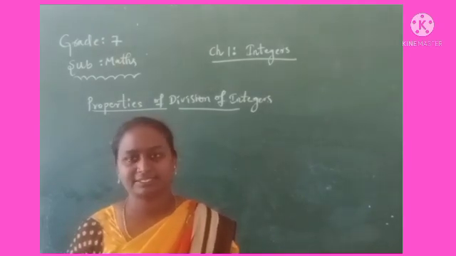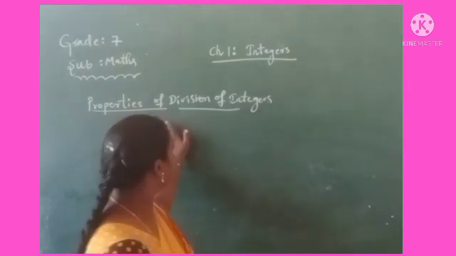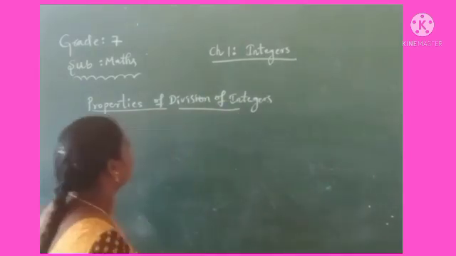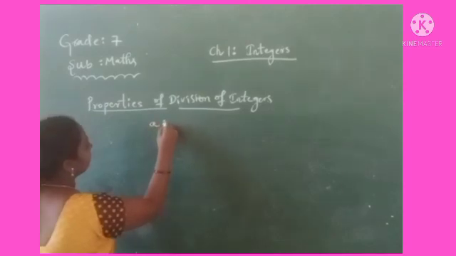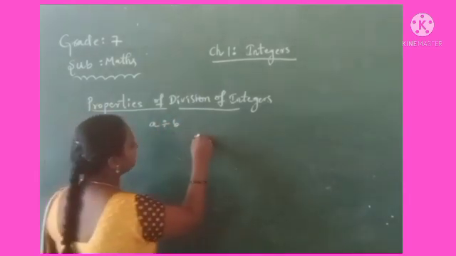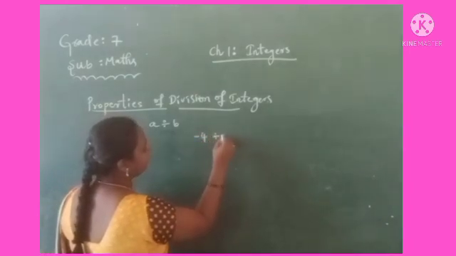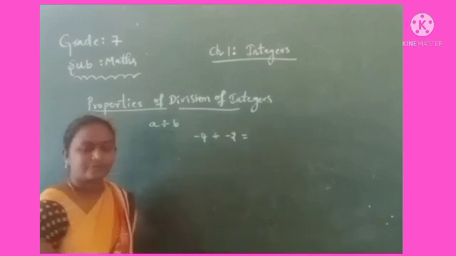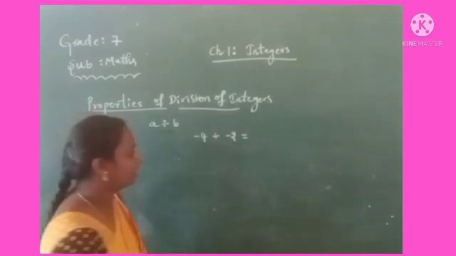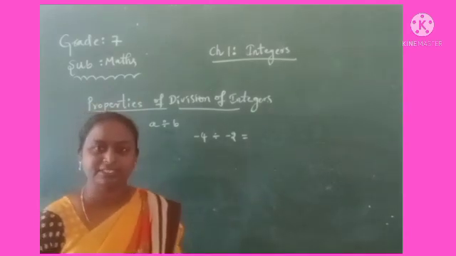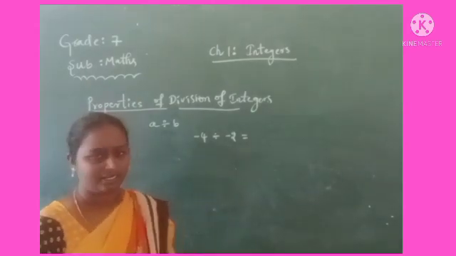Under these properties, the division of integers does not hold. Let us check that. Suppose we take any two integers, a divided by b. Take two negative integers, minus 4 and minus 2: minus 4 divided by minus 2. Let us check these two integers. When we do the division, does the result give an integer or not?